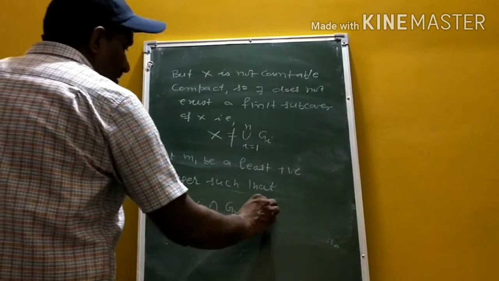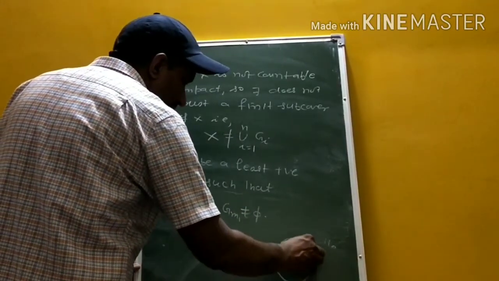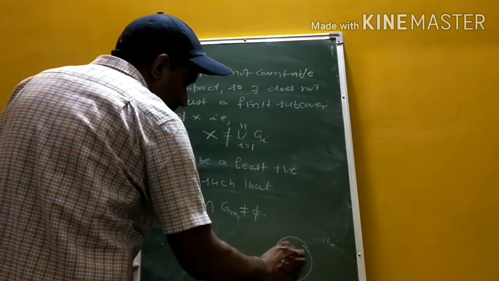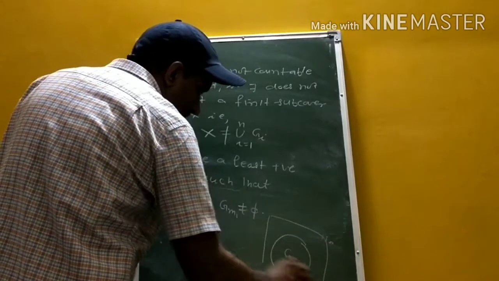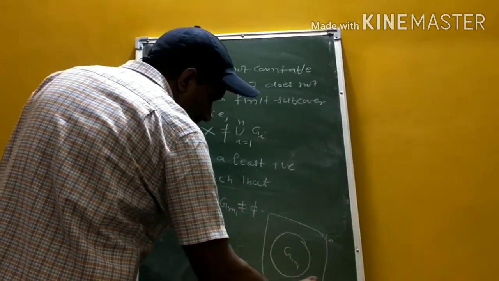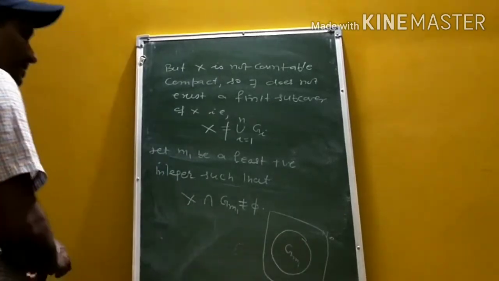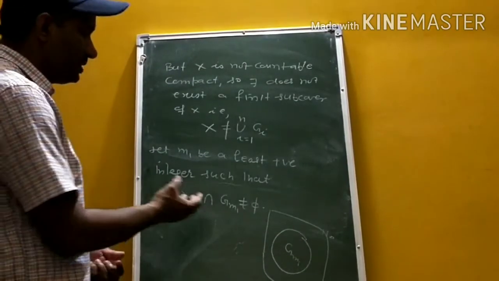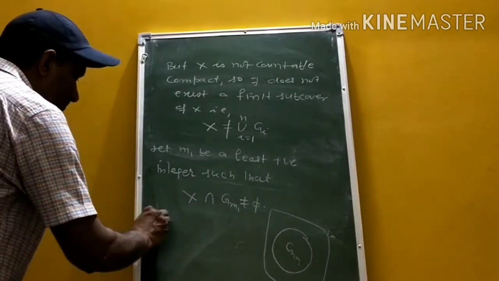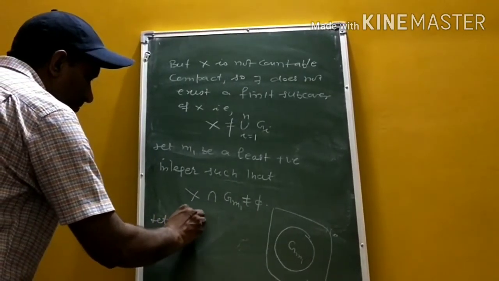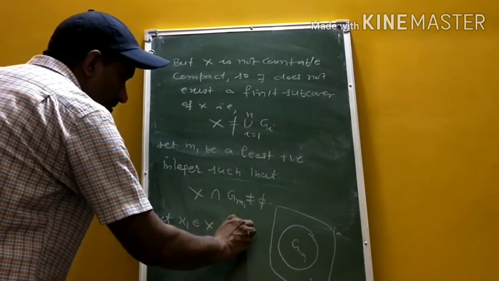This intersection is non-empty, so we can choose an element, say x1, from this intersection. Let x1 belong to X intersection G_m1.